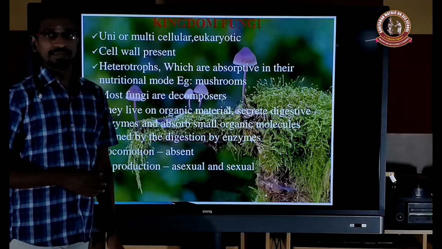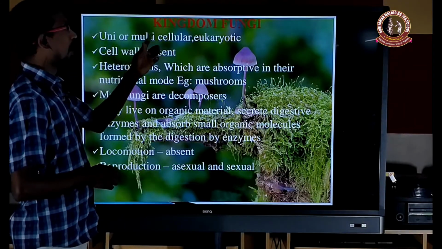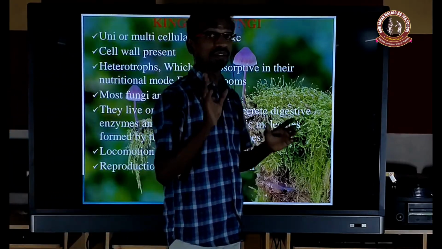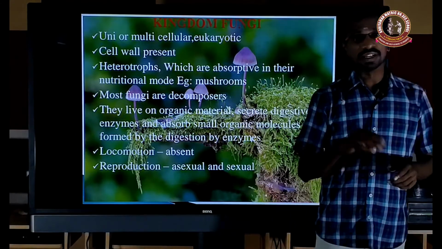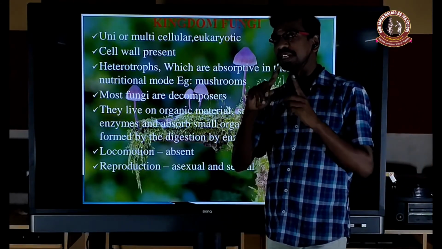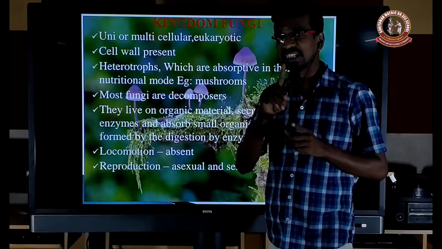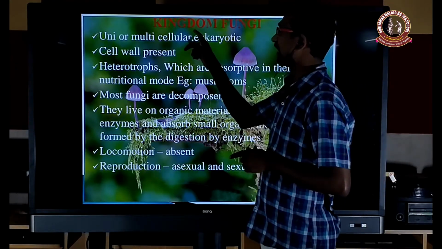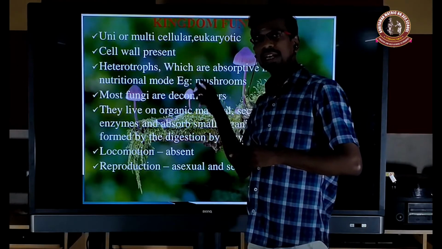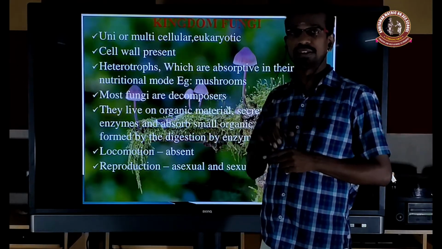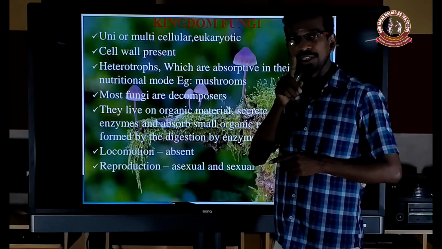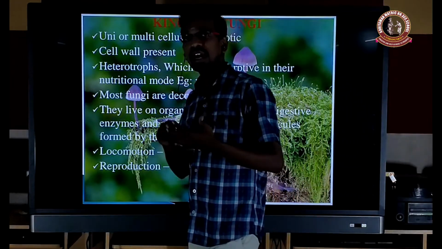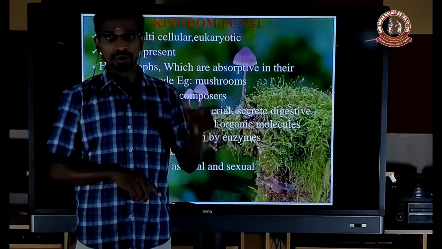And then kingdom Fungi: unicellular or multicellular eukaryotes. It is also one of the drawbacks of the five kingdom classification. Actually, all the unicellular eukaryotic organisms must be classified under what? The Protista. But the yeast, even though it is included under the kingdom Fungi, is never separated, because yeast is a unicellular fungus, a eukaryote. So if it is a eukaryote and unicellular, it must be classified under Protista.